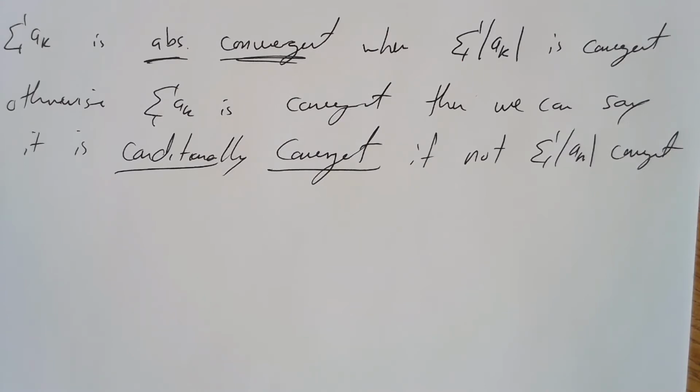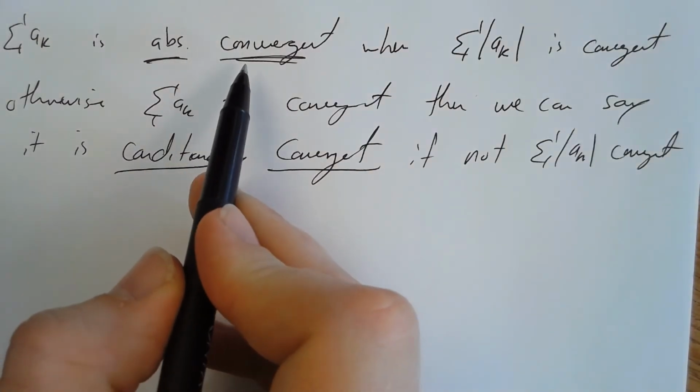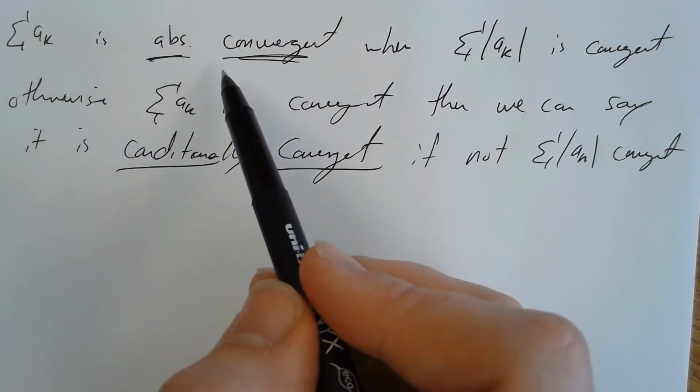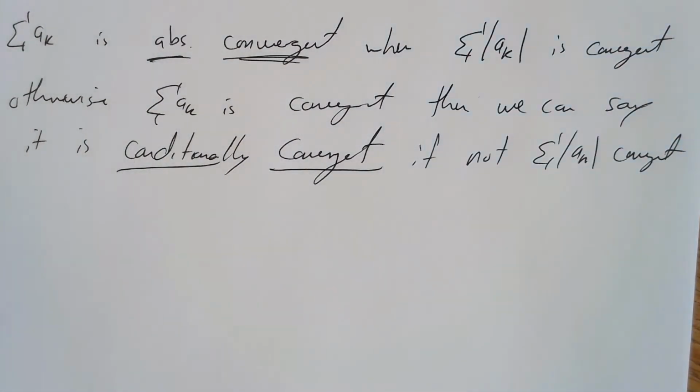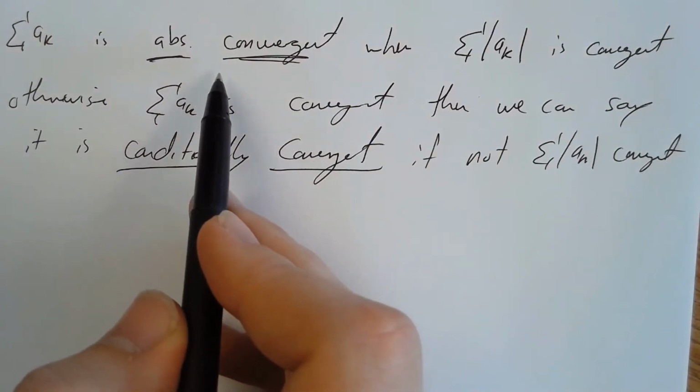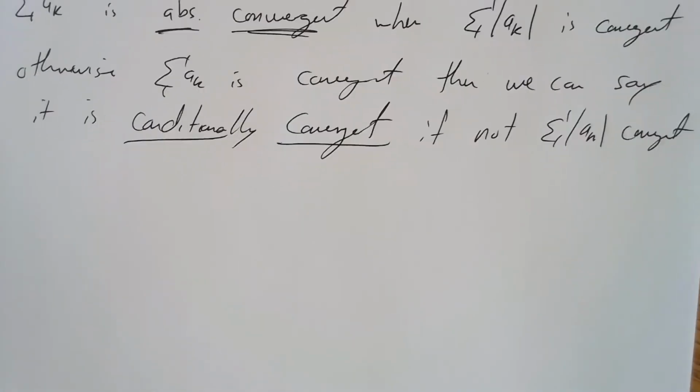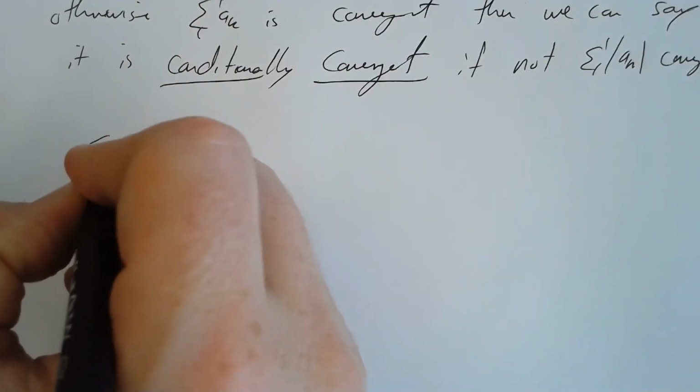So again, if the question just says is it convergent, you can use absolute convergence to imply convergence. If we're asked about conditionally convergent, we actually have to prove that it's not absolutely convergent, but the series without the absolute value is convergent. So again, it's kind of layered.